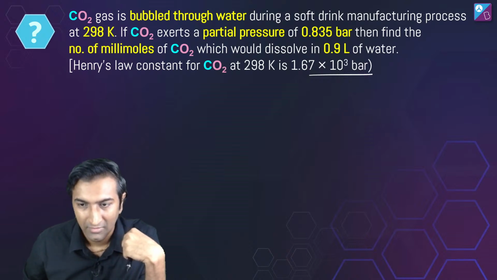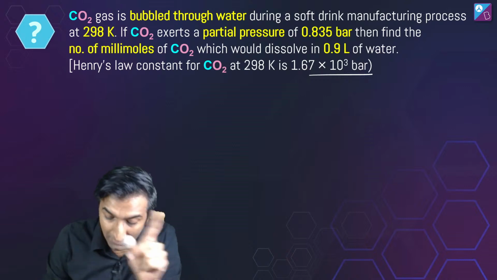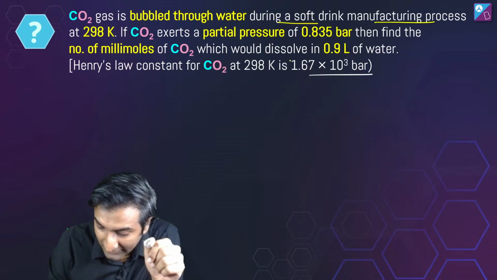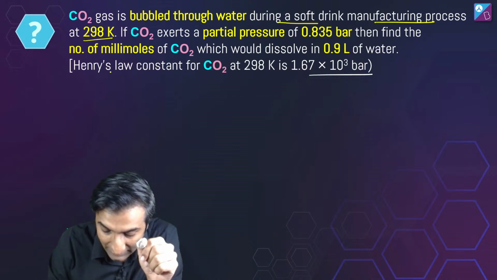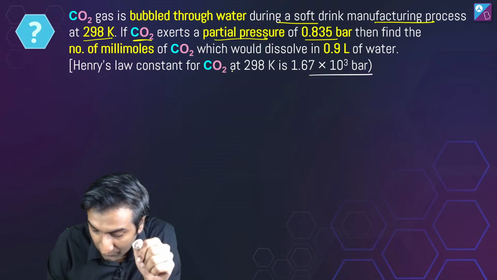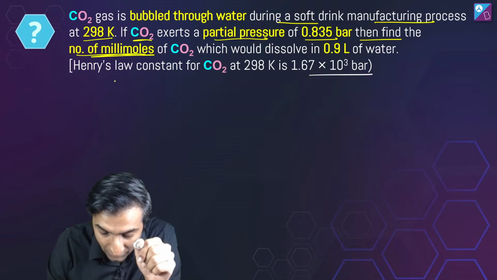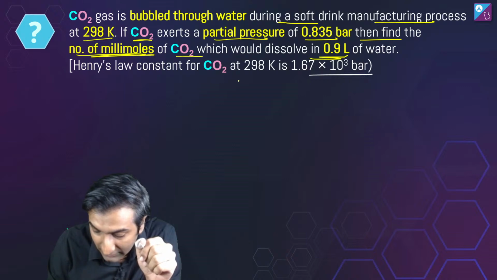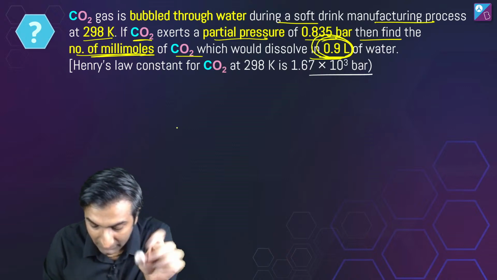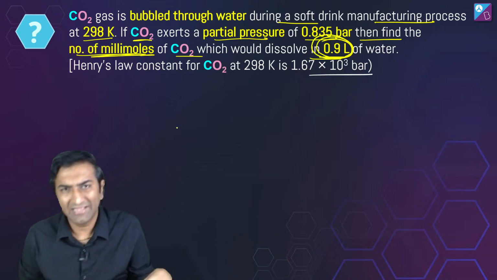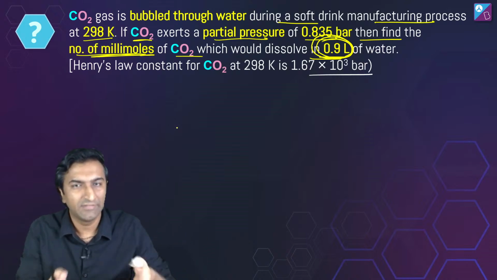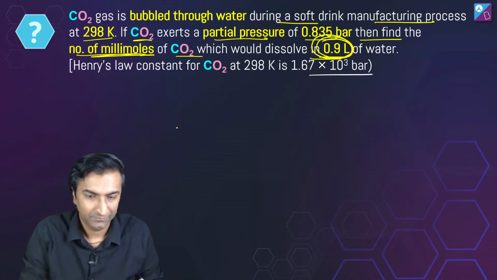Okay. CO2 gas is bubbled through water during a soft drink manufacturing process at 298 Kelvin. If CO2 exerts a partial pressure of 0.835 bar, then find the number of millimoles of CO2 which would dissolve in this much water. मतलब इतने पानी में जाएगा. तो लुक्स लाइक दिस इज अ डायरेक्ट एप्लीकेशन हेनरीज लॉ वाली चीज. ट्राई करके देखो, सीधा साधा बार में.